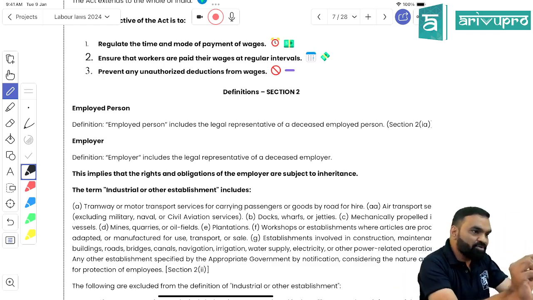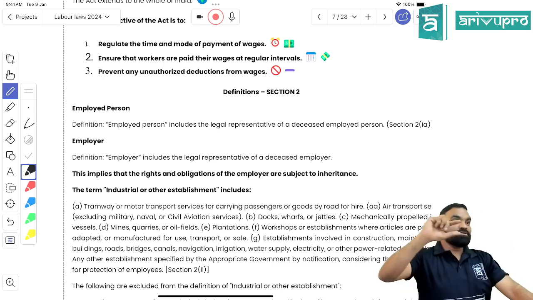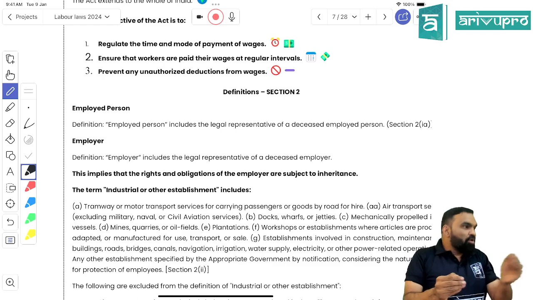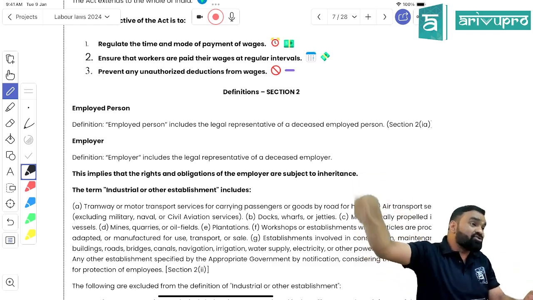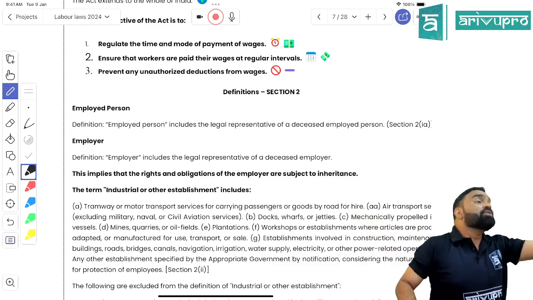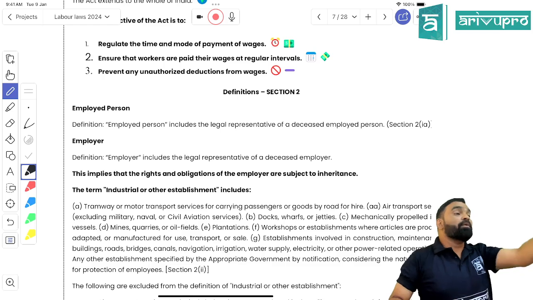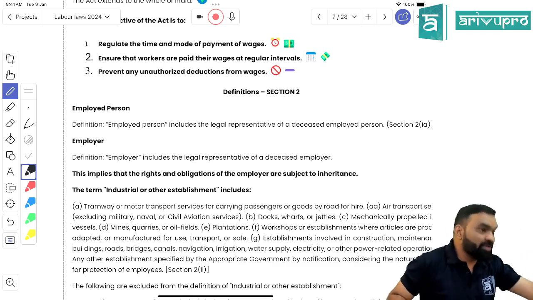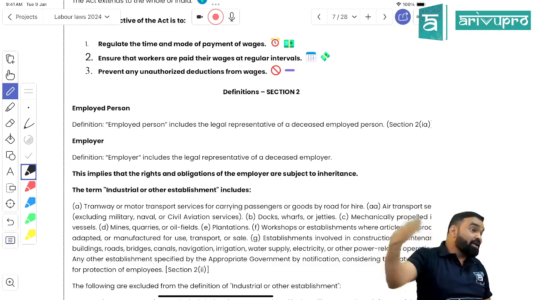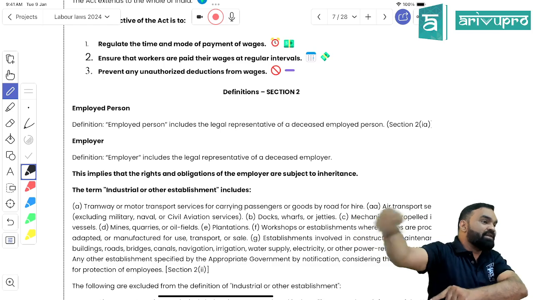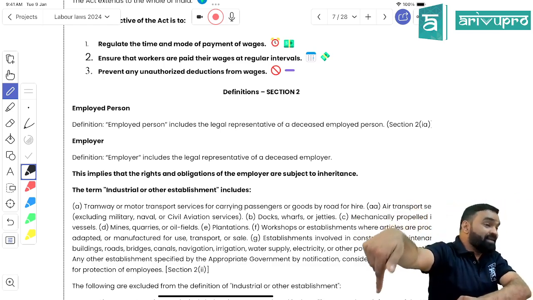So got my point, students? If the employee died, would the legal heir have any kind of right to take action against the employer? The answer would be yes, because employed person includes legal heir, right? In the same way, the employer includes the legal heir or legal representative of a deceased employer.